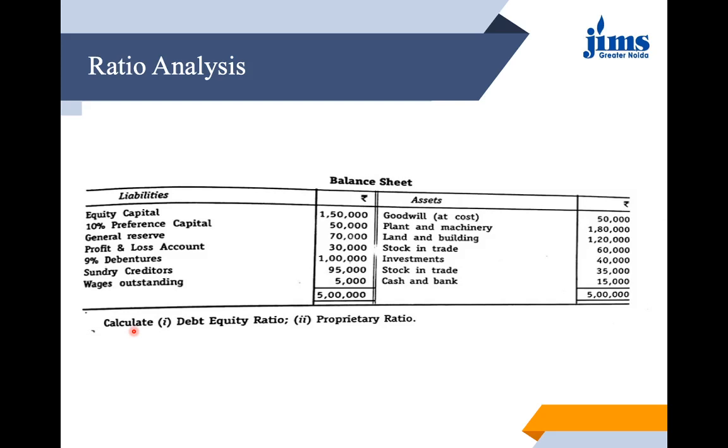I'm able to see that there are current liabilities along with debentures. Debentures is of 1 lakh and we have current liabilities of 1 lakh only. Current liabilities, sundry creditors and outstanding wages, 95 plus 5, that is again coming out as 1 lakh. So 1 lakh 9% debentures and 1 lakh for the current liabilities.